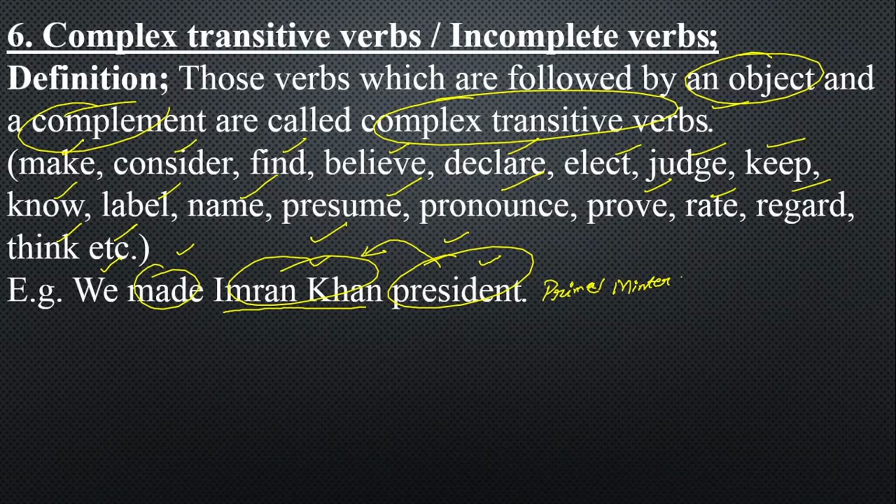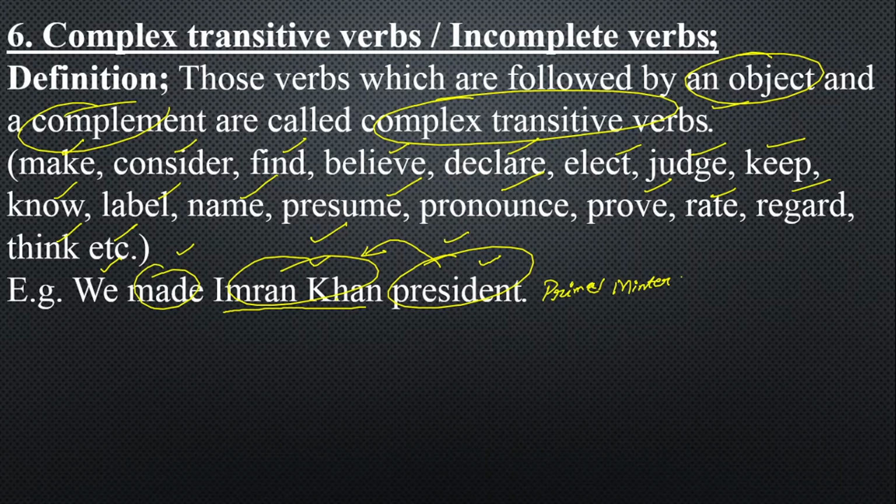If I say we made Imran Khan, we are not God that we will make Imran Khan. And if I say we made president, it is incomplete. If you don't put the object, the meaning will be wrong. And if you don't put the complement, the meaning will be incomplete. So the concept is wrong and incomplete. For that, we call them complex transitive verbs or incomplete verbs.